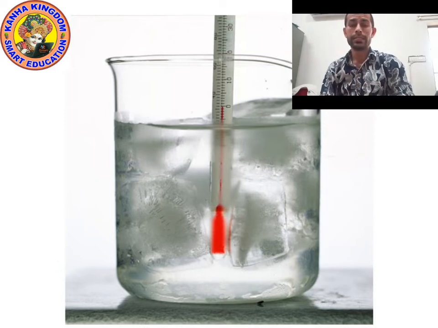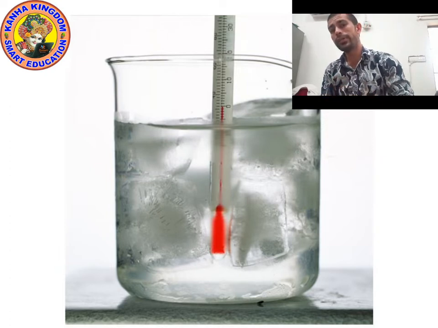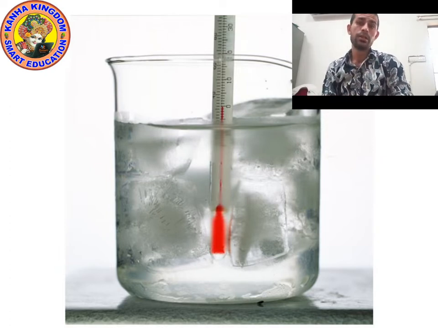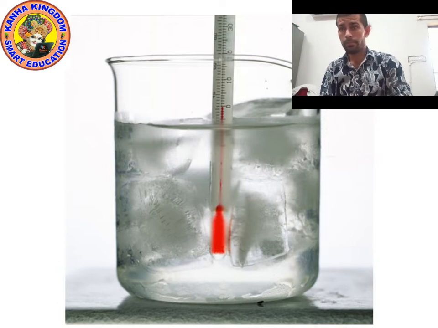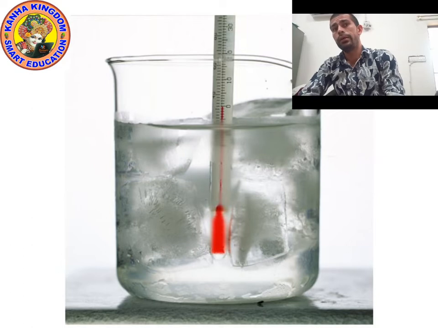What is latent heat of fusion? The amount of heat energy required to change 1 kilogram of solid into liquid at atmospheric pressure at its melting point is called latent heat of fusion. And what is melting? The process of changing solid into liquid at a particular temperature is called melting. So this picture is showing melting.